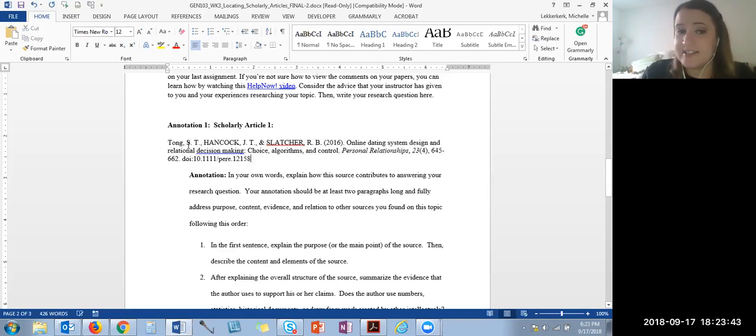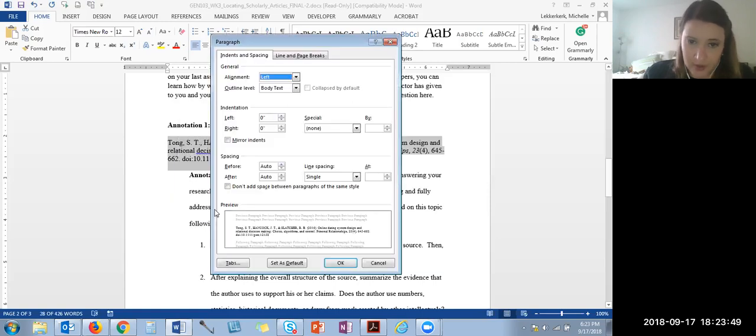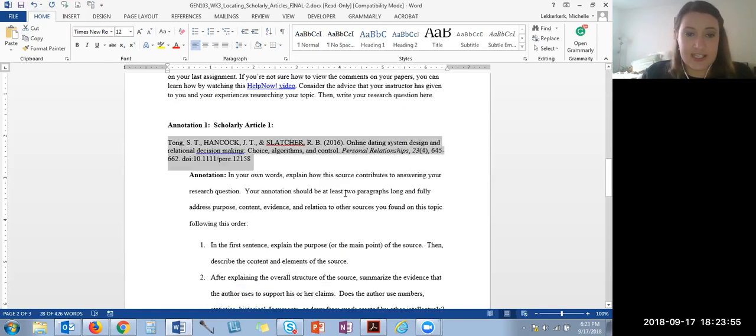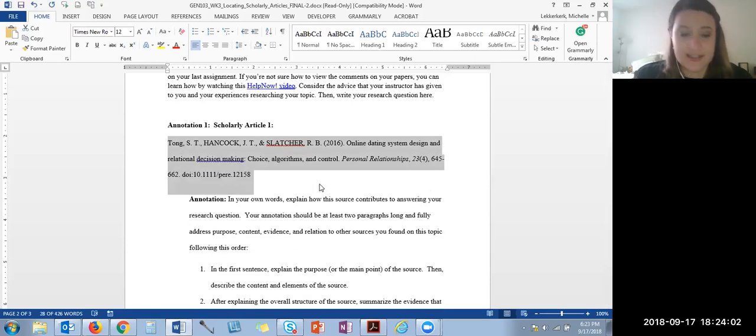The easiest way to double space is to highlight your reference, right click, paragraph, and change the line spacing to say double. If you like using keyboard shortcuts, the keyboard shortcut for double spacing is literally Control-2. If you are using an Apple computer, it is the Command button and 2 as well. And that's going to double space.